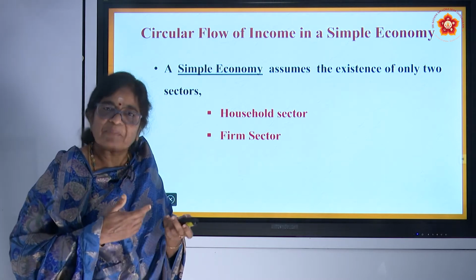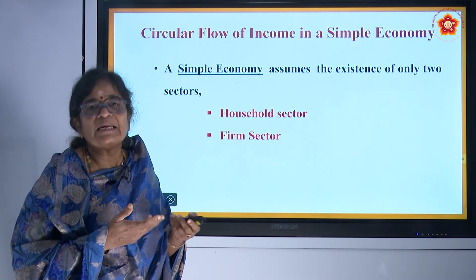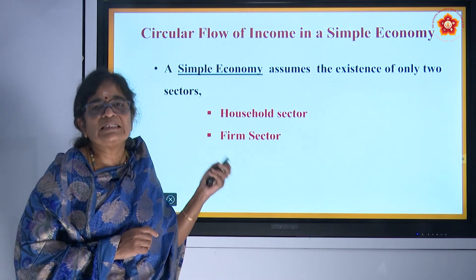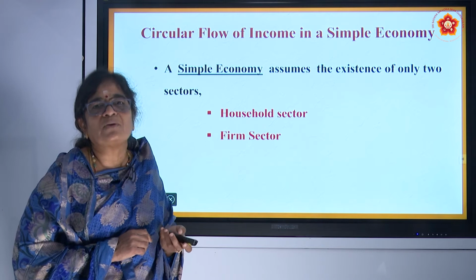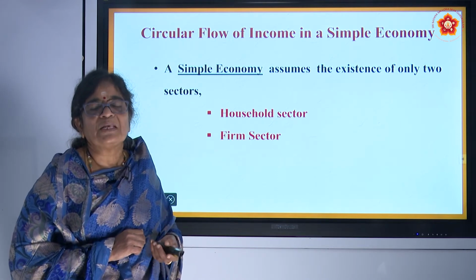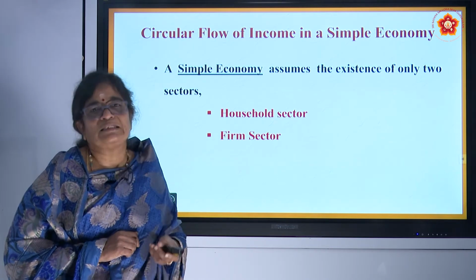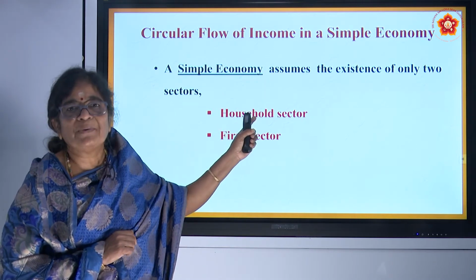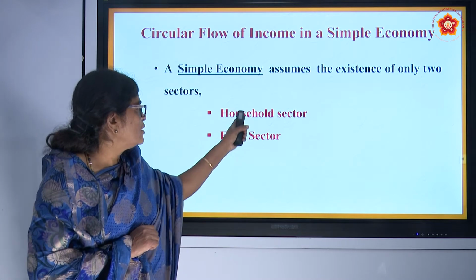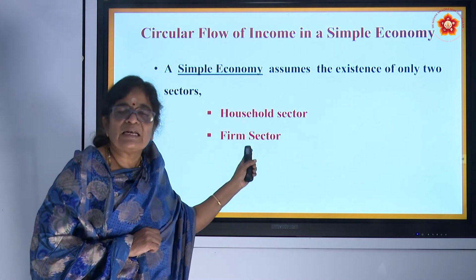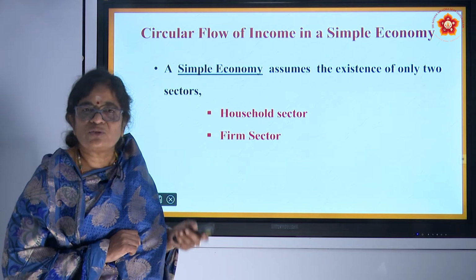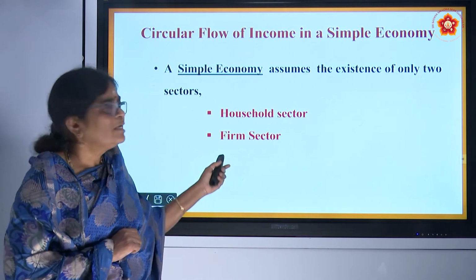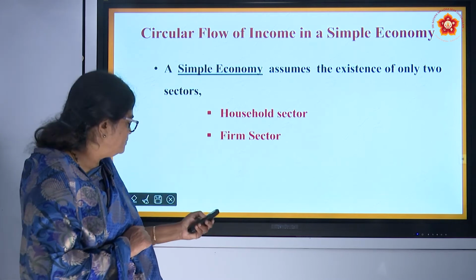External sector means the particular country will have trade relationships with other countries. As you have already discussed in the first chapter under capitalist economy, you have studied four sectors. But here, under simple economy, we are only discussing household and firm sector, and we assume there is no external sector and no government sector. It is an imaginary, simple economy here.